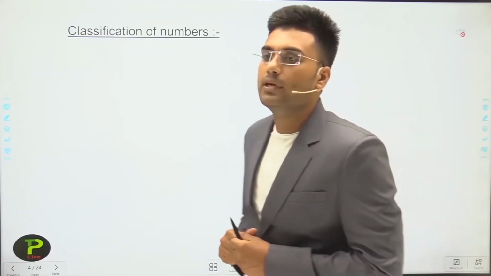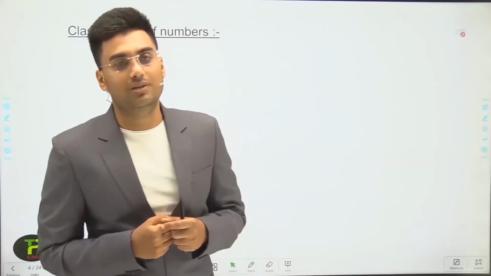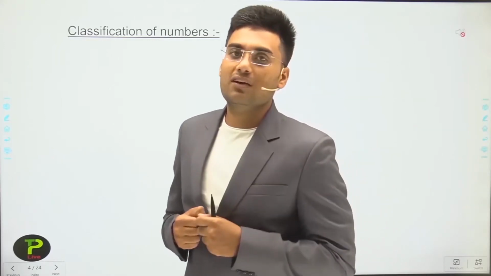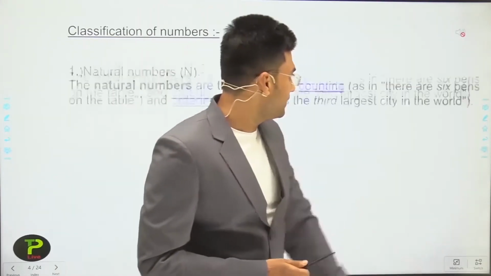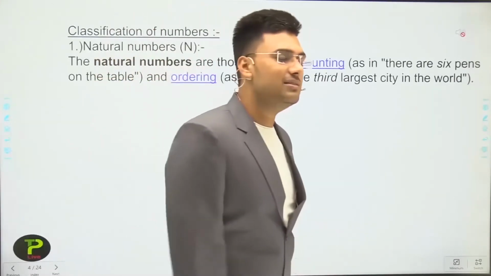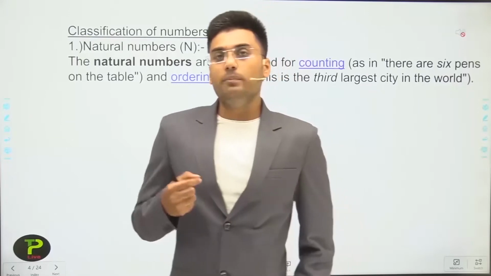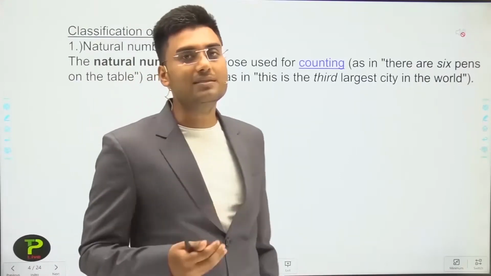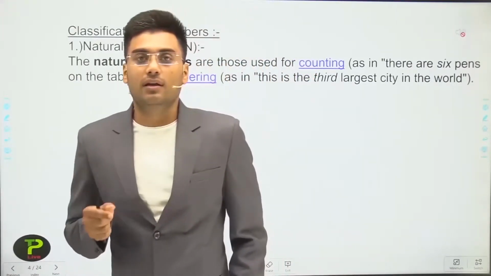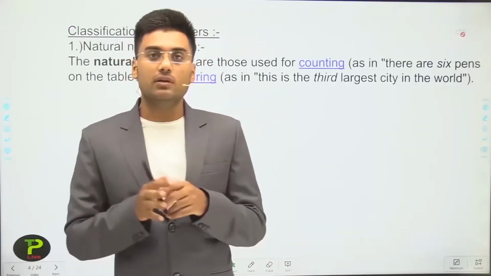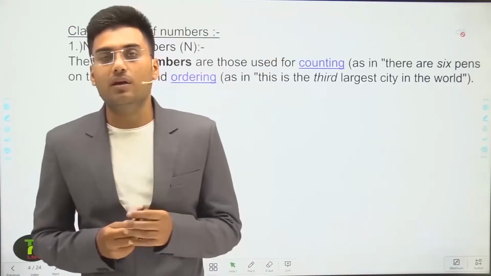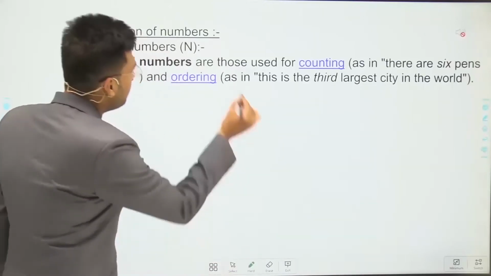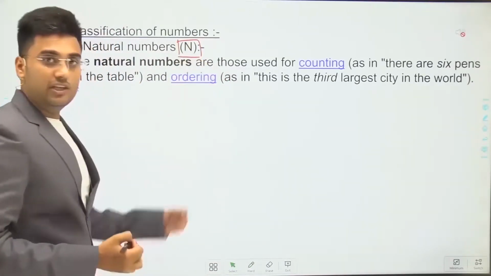The first classification, or first type of number, is natural number. We are all very familiar with natural numbers. Natural numbers are just counting numbers. If I ask how many pens you have, you have to count 1, 2, 3 and so on, that means you count from 1. So the set of counting numbers is the natural numbers, and we represent natural numbers by capital N.